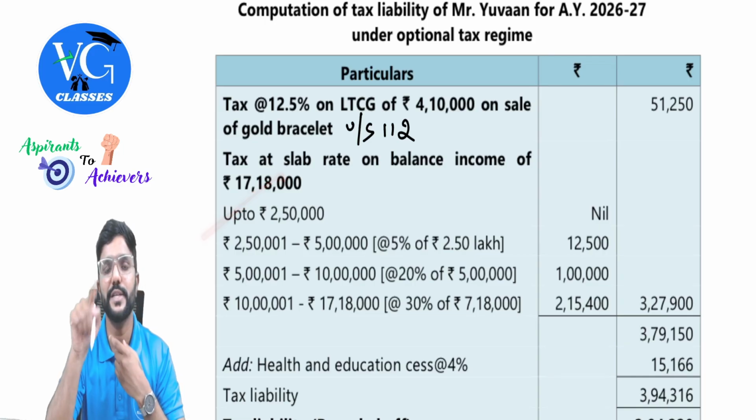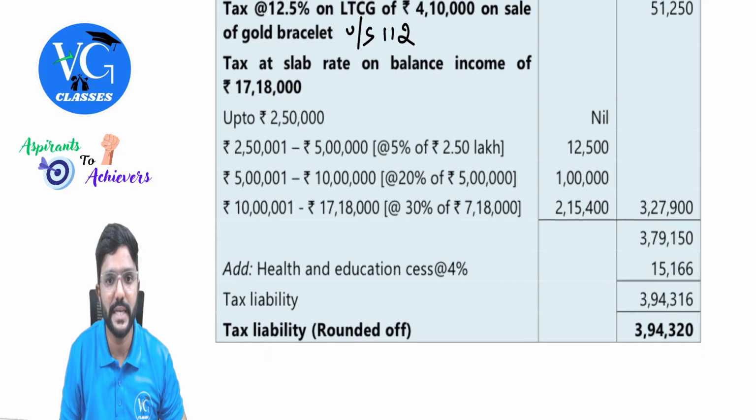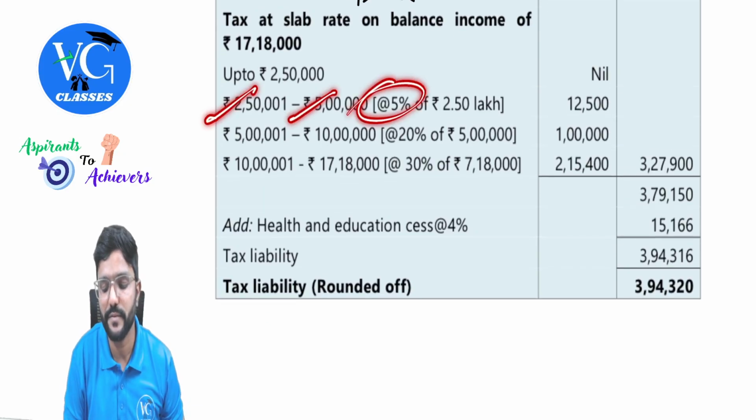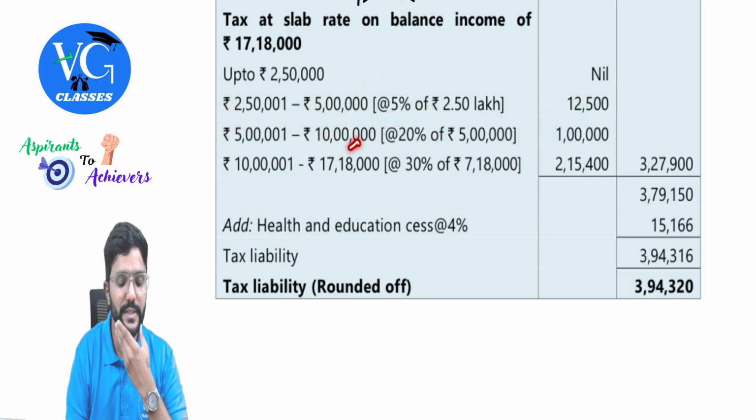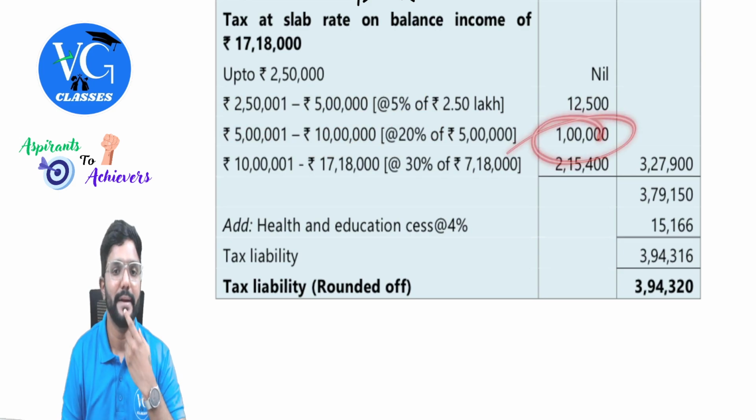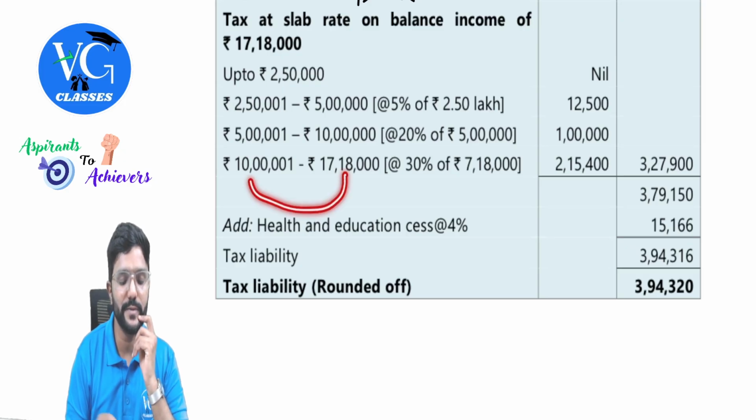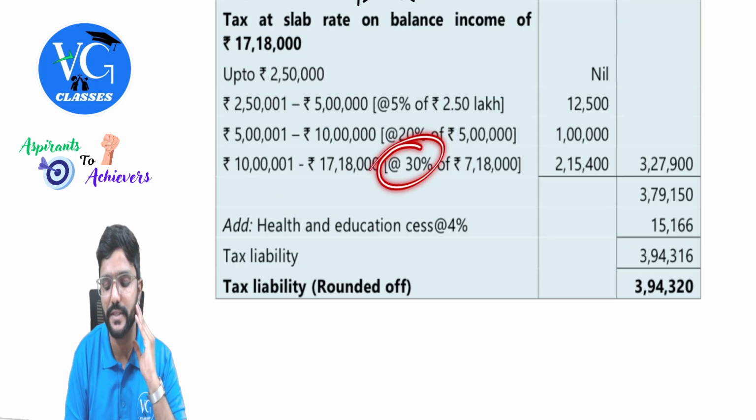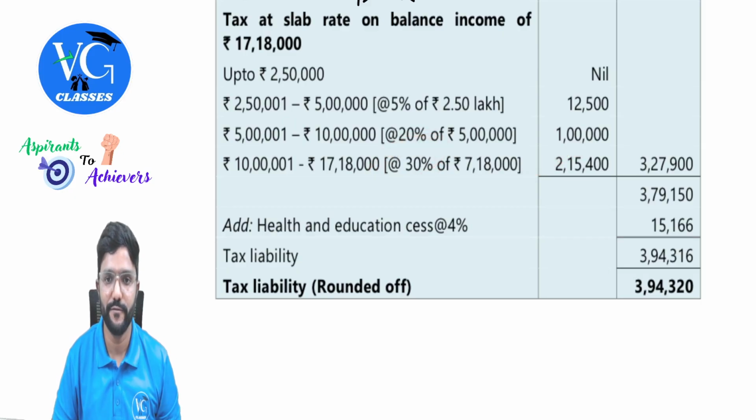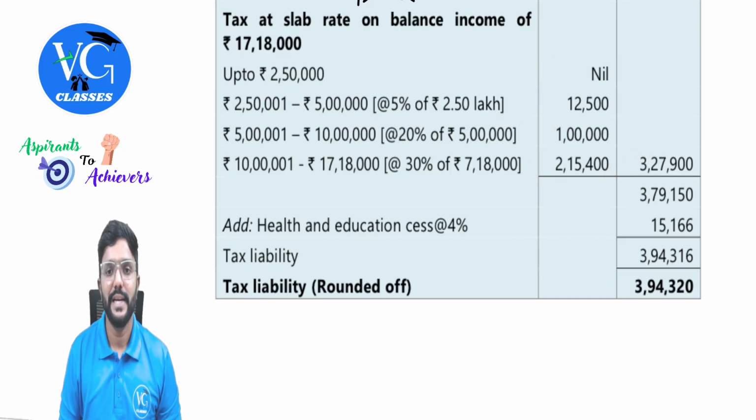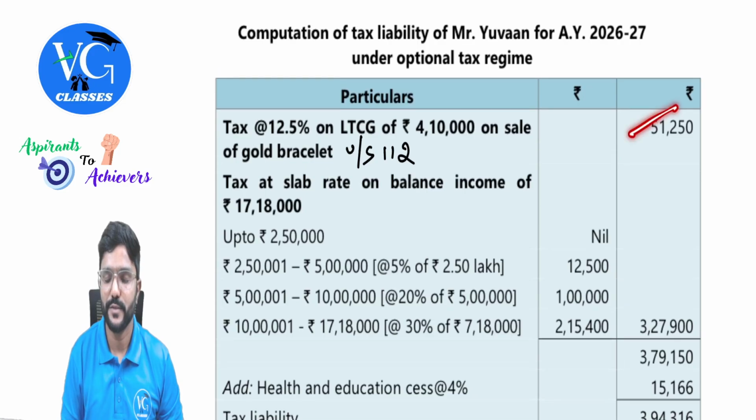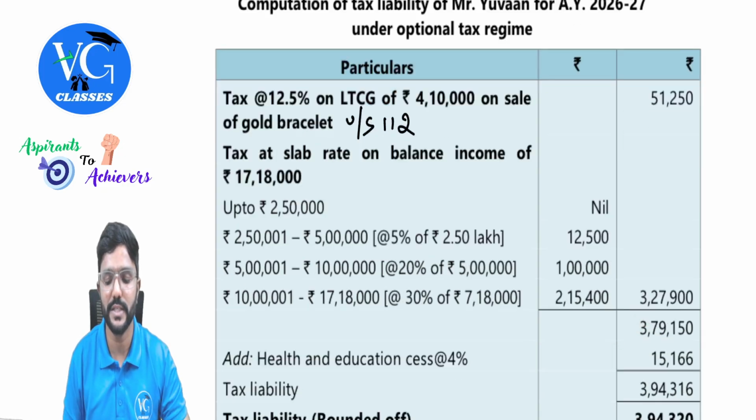So what is the slab rate under optional scheme? Up to 2,50,000 nil. That is basic exemption limit. 2,50,000 to 5,00,000 5%, which comes to 12,500. Then 5,00,000 to 10,00,000 20%. So the difference is 5,00,000. 5,00,000 into 20%, 1,00,000. More than 10,00,000, it is 30%. So we will get 17,18,000 minus 10,00,000, 7,18,000 into 30%. We will get 2,15,400, guys. So add up all this. So 3,27,900, add it to tax on special income. So this is tax on normal income plus tax on special income. We will get gross tax liability, guys.